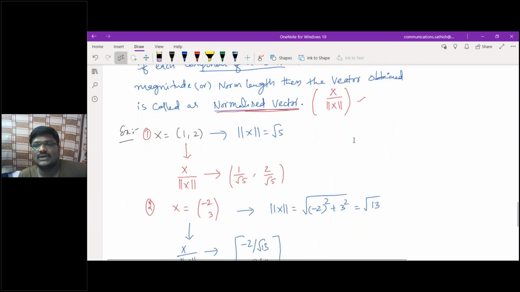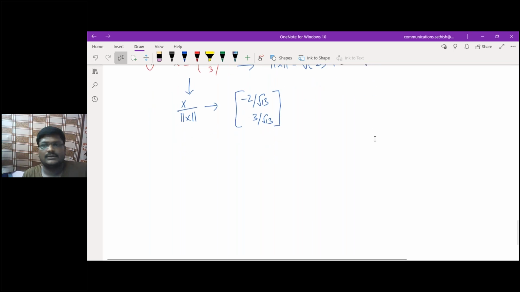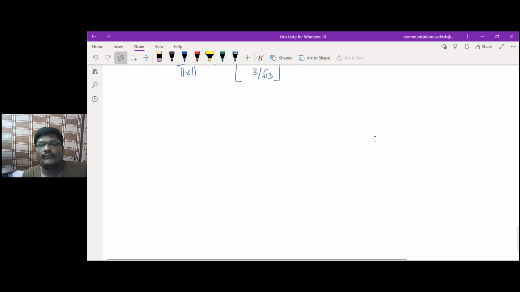These are the things you have to keep in mind to solve problems. This will help you a lot in finding eigenvalues and eigenvectors. Clear?